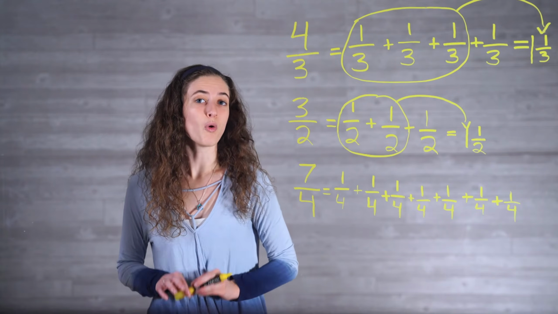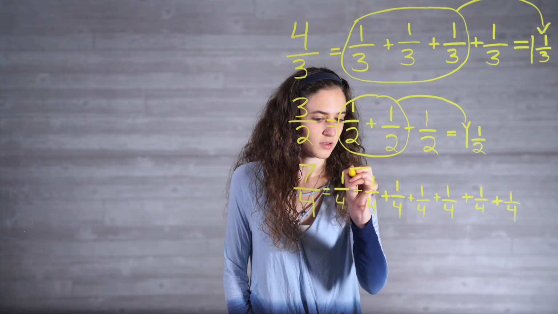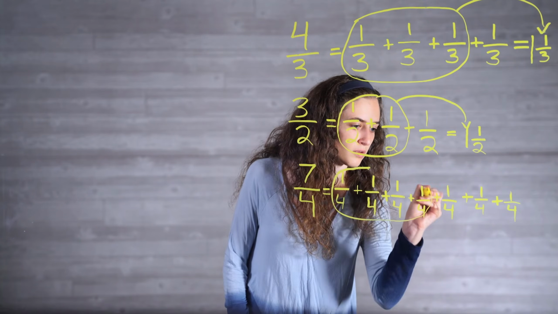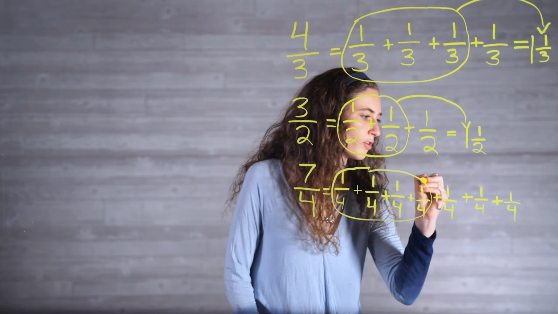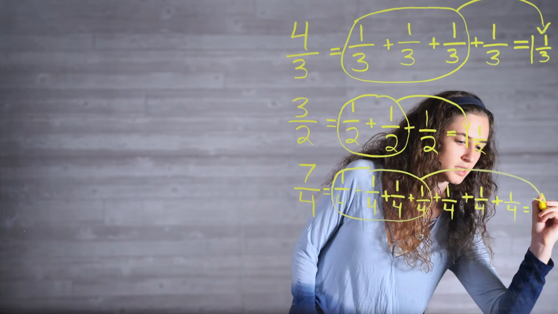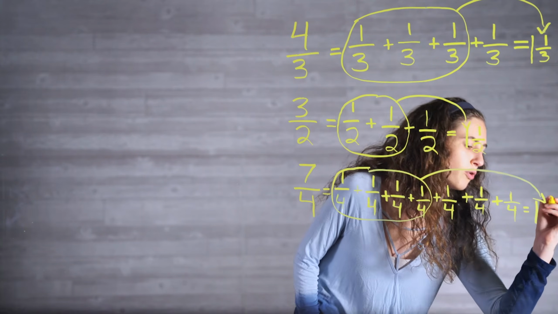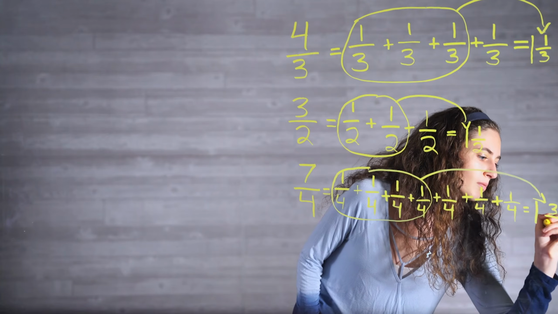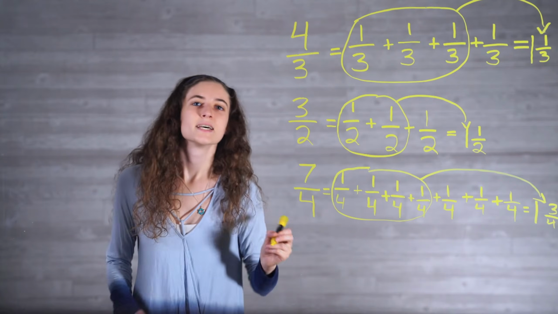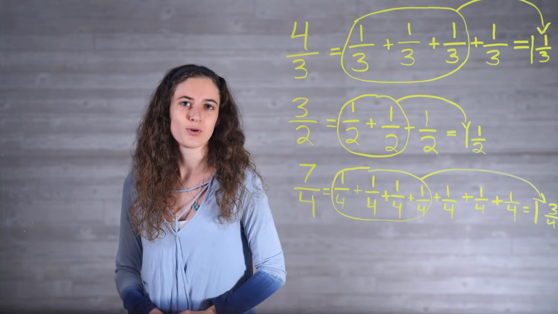Now we know that 4/4 are grouped as one whole. So these 4/4 pulled over to equal 1, and we're left with 1, 2, 3/4. 7/4 written as a mixed number is 1 3/4.